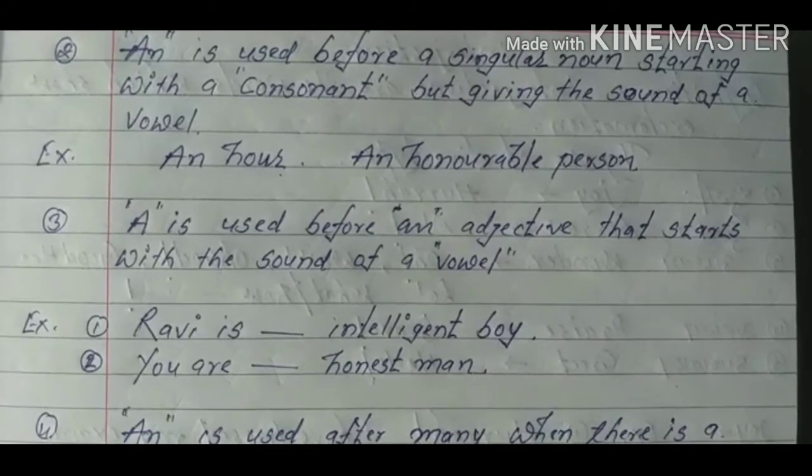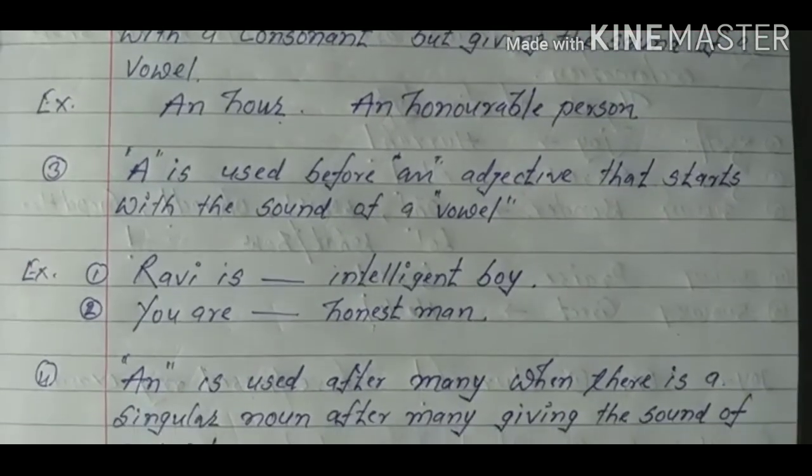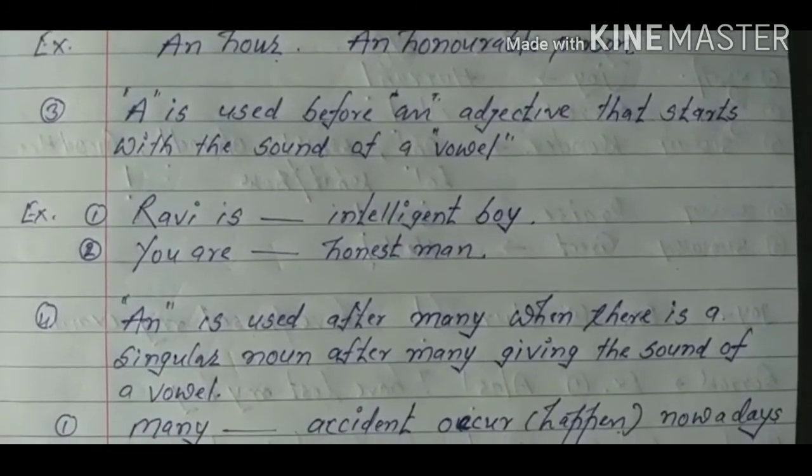It means the word that starts with a consonant but gives the sound of a vowel. So we will have to apply an before it. For example, an hour, an honorable person. In the same way, see the third rule. An is used before an adjective that starts with the sound of a vowel. If there is an adjective in the sentence giving the sound of a vowel, we will have to apply an. For example, Ravi is an intelligent boy, you are an honest man, etc.